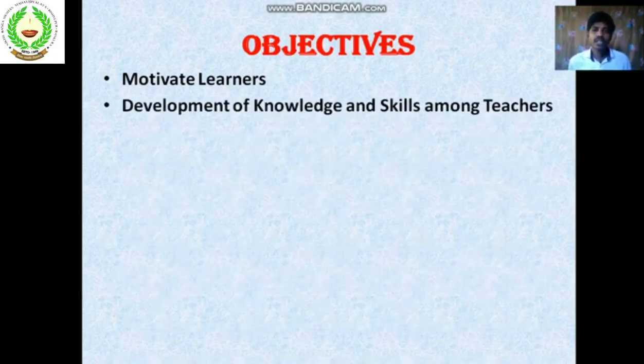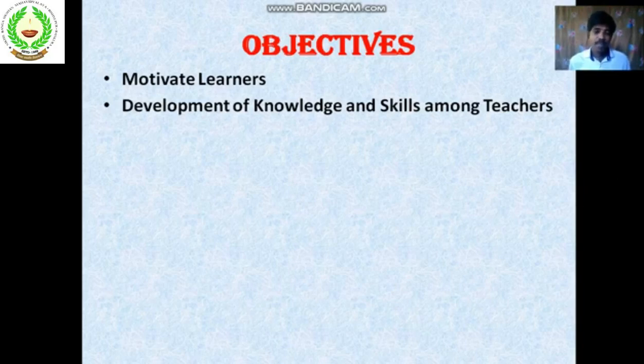Come to the next point, development of knowledge and skills among teachers. Through the implementation of teaching learning materials in an effective manner, the teachers are able to develop their knowledge and skills.